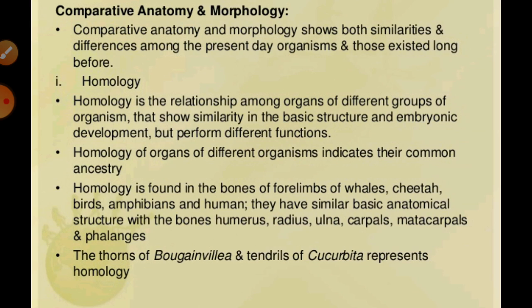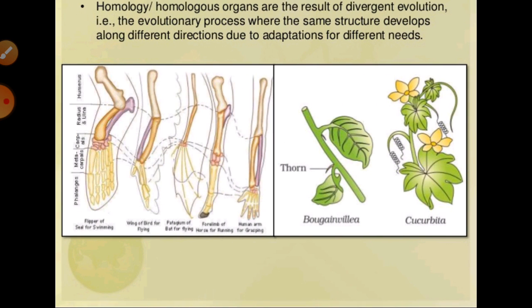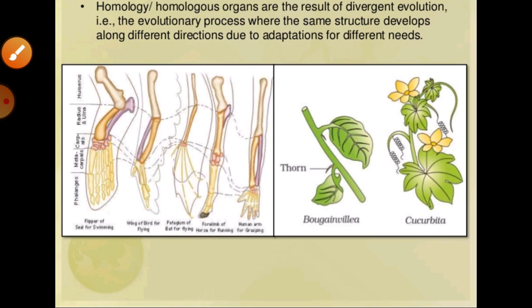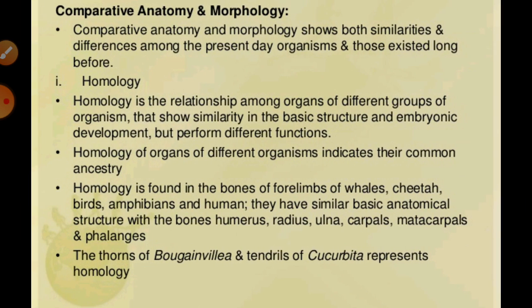In plants, the thorns and tendrils of bougainvillea and cucurbita represent homology. Both are homologous organs, as you can see in this diagram. The basic structure and origin are common but the function differs, so this is known as homology.